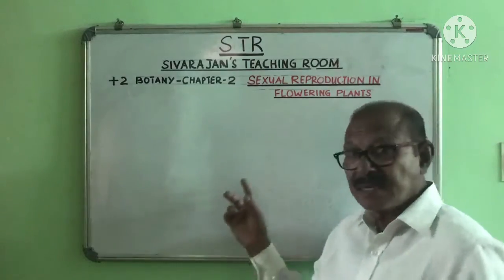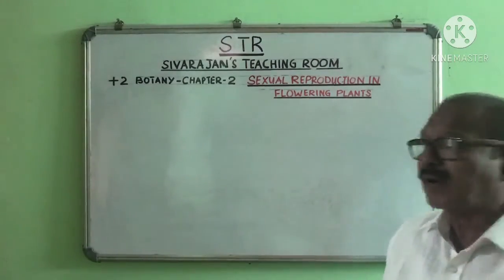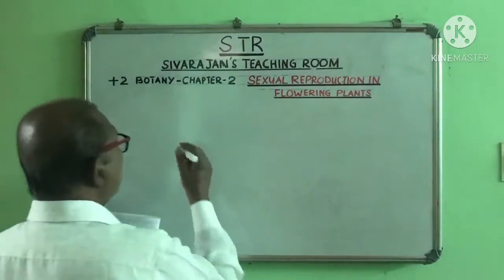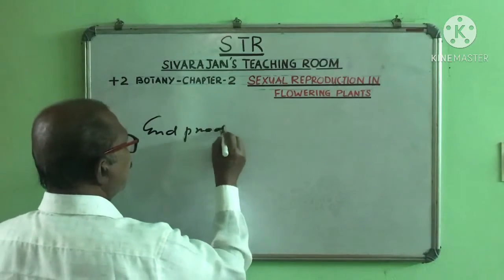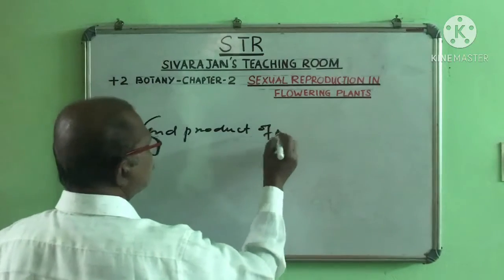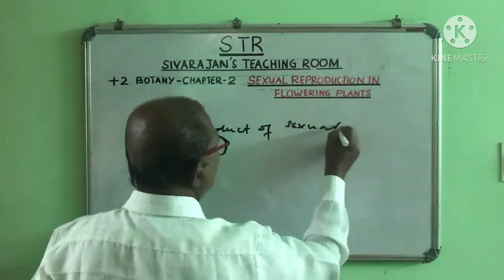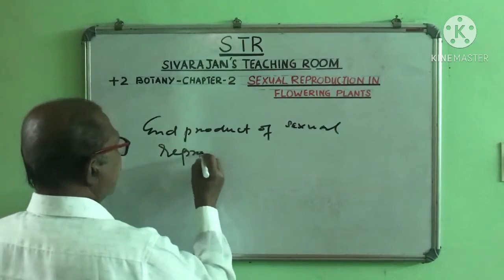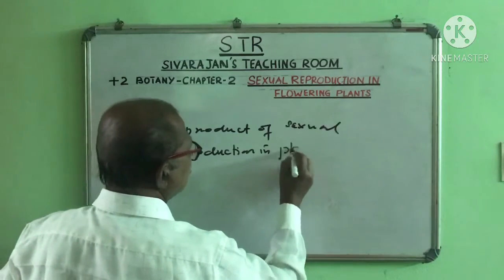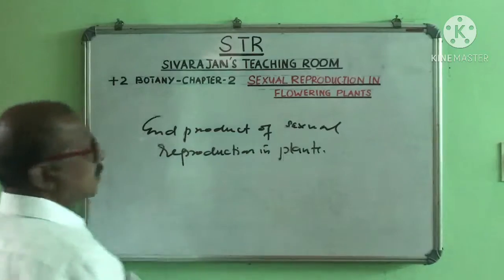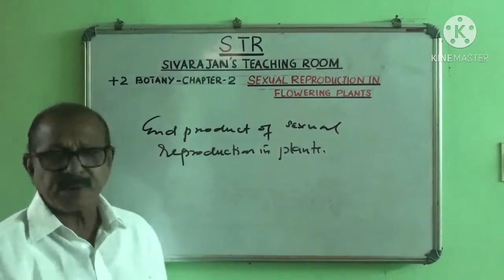And as a result of sexual reproduction in plants, what is produced, or what is the end product of sexual reproduction in plants?